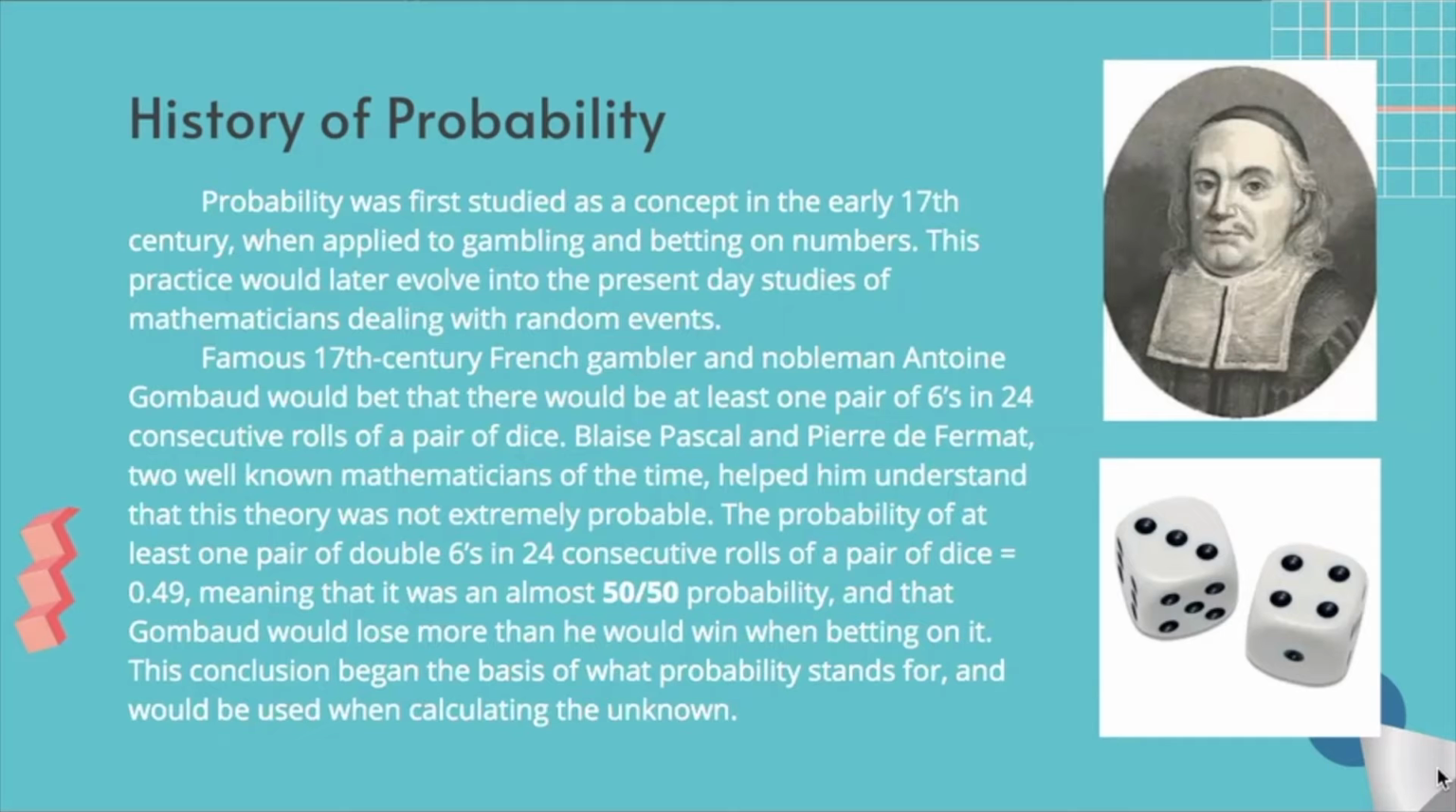Blaise Pascal and Pierre de Fermat, two well-known mathematicians of the time, helped him understand that this theory was not extremely probable. The probability of at least one pair of double sixes in 24 consecutive rolls of a pair of dice is roughly 0.49, meaning that it was almost a 50-50 probability, and that Gombaud would lose more than he would win when betting on it. This conclusion began the basis of what probability stands for and would be used when calculating the unknown.